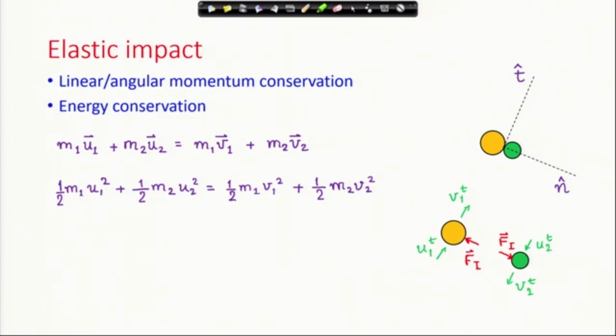So, Fi acts along the n cap direction, and I have shown the incoming and outgoing tangential components of velocities of the particles. These tangential components are indicated by this superscript t. So, this is for the first particle incoming velocity tangential, this is for the first particle outgoing velocity tangential.